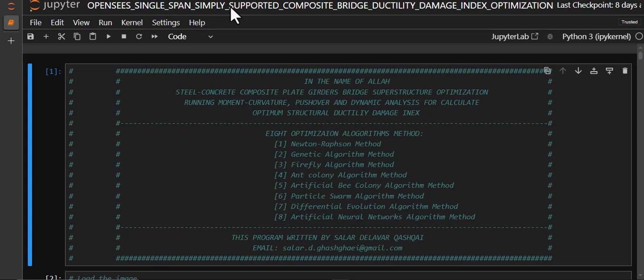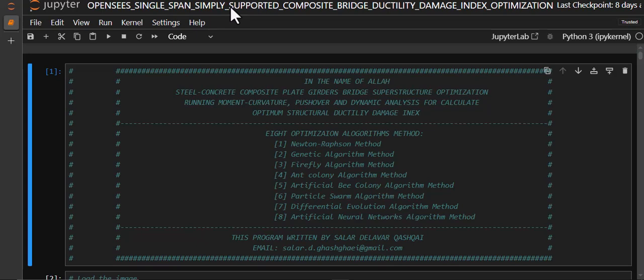So at the end, in the fifth analysis, we're going to have an optimization problem for our ductility damage index properties. So we ran 8 kinds of optimization algorithm methods. First of all, the Newton-Raphson method.